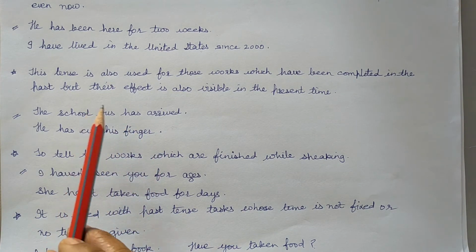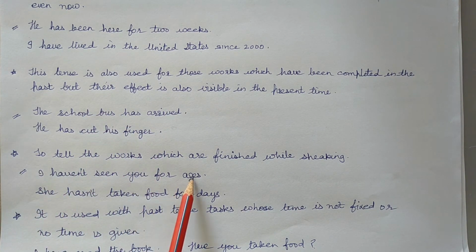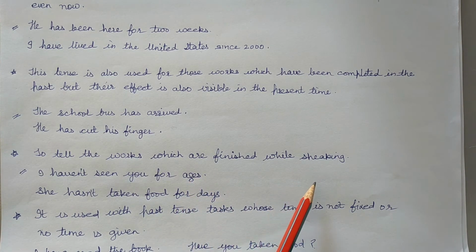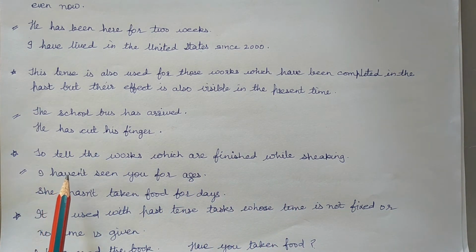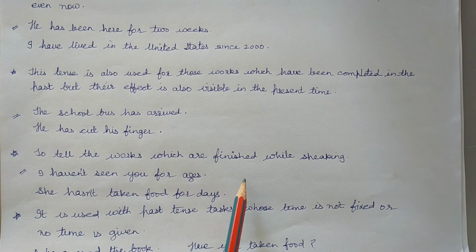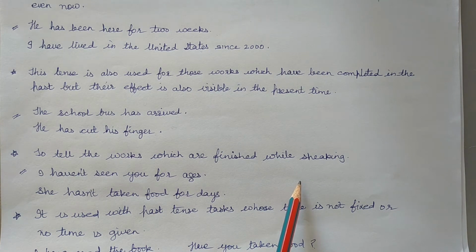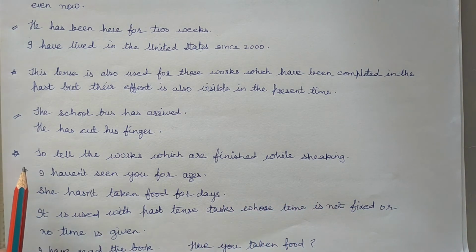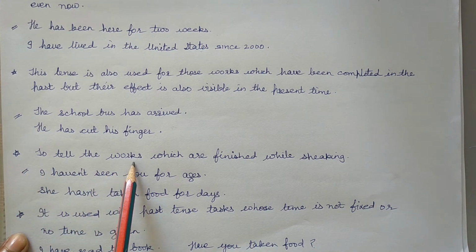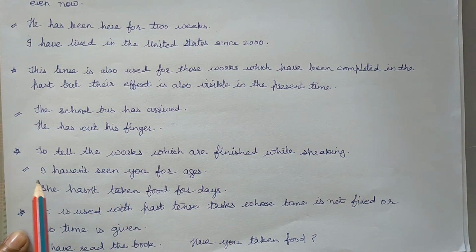I haven't seen you for ages. Now I have seen you. In this sentence, I haven't seen you for ages. Now I have seen you. She hasn't taken food for days. Now she is having. So, in this, to tell the works which are finished while speaking.